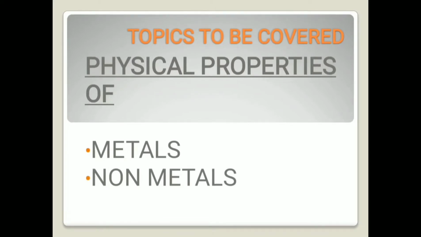Now completely opposite to it are the properties of non-metals. Let us first discuss some examples of non-metals. Some of the examples are carbon, sulfur, iodine, oxygen, hydrogen, etc.